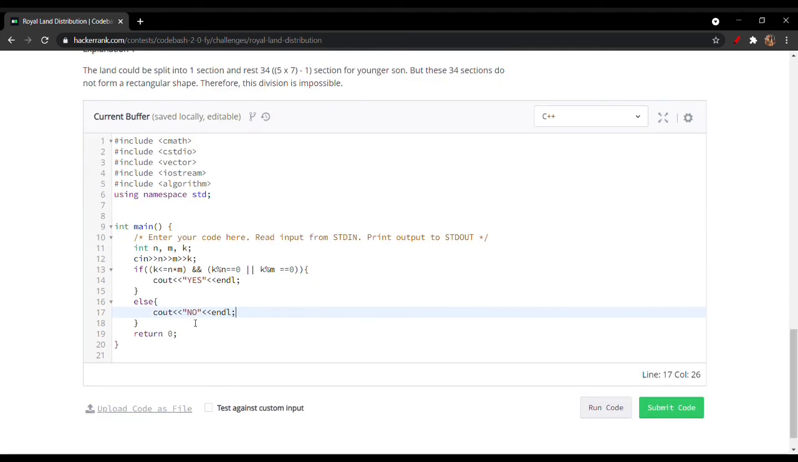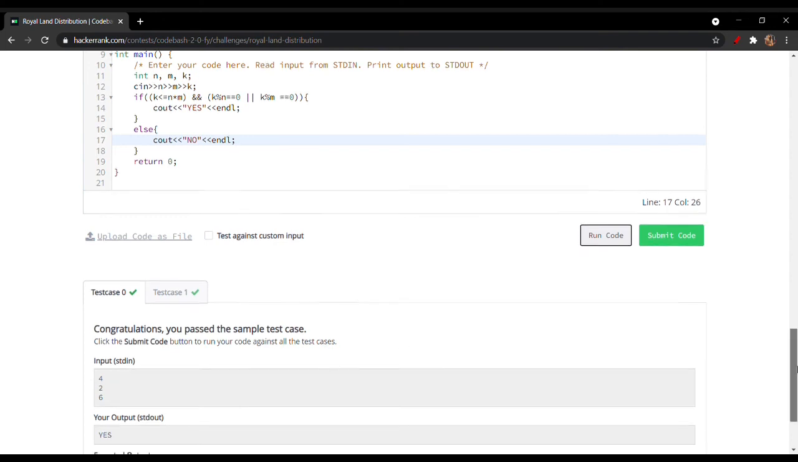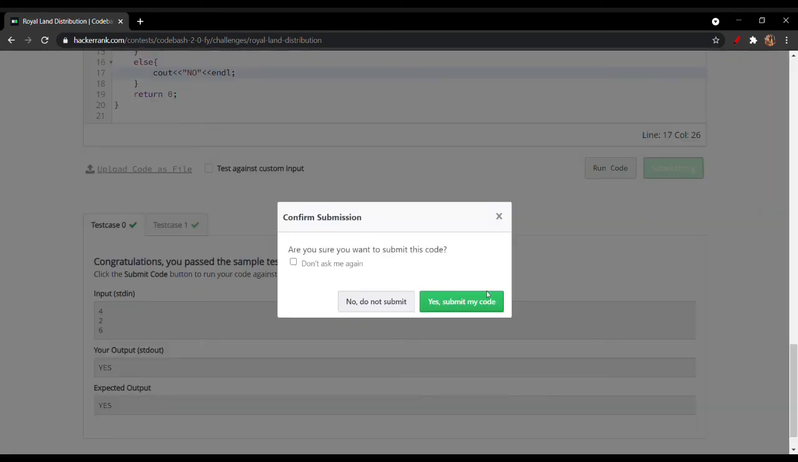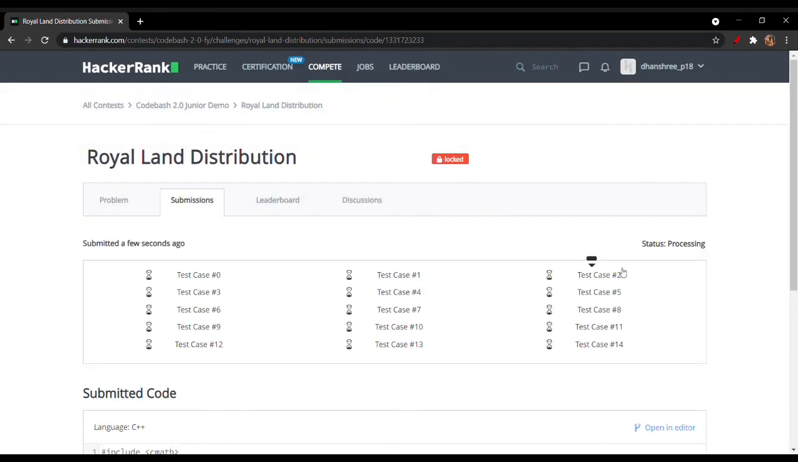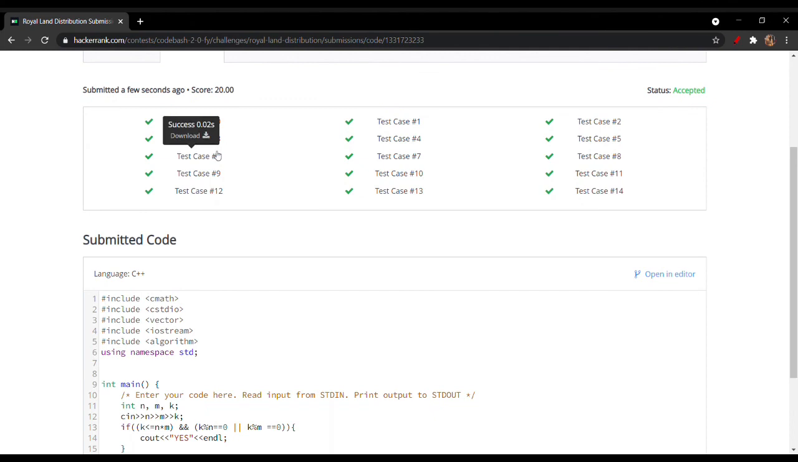So now let's try to run this code and check if it passes all the conditions. Yes, it is passing the given two test cases. Now let's try to submit the code. Yes, it has passed all the 14 test cases.